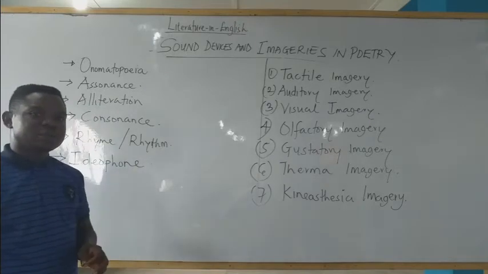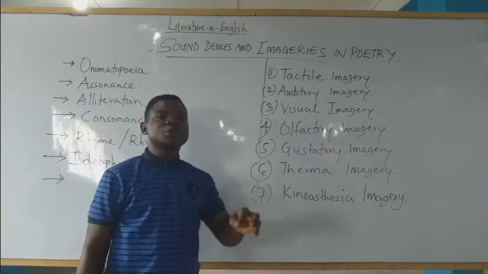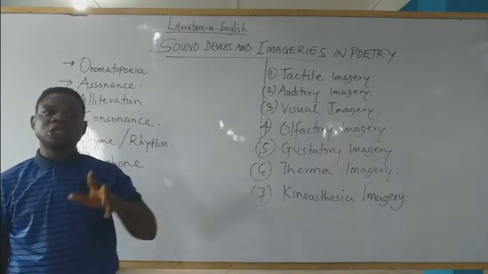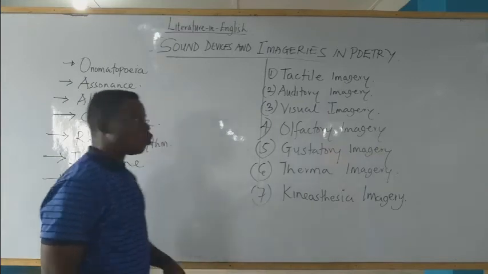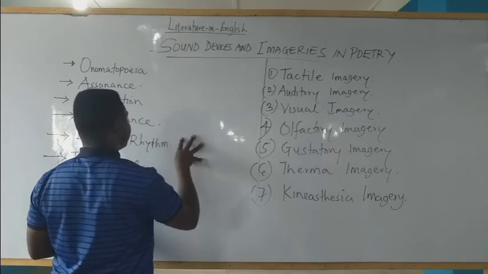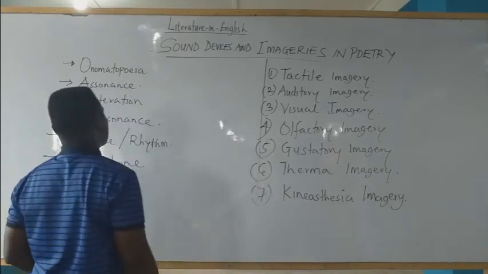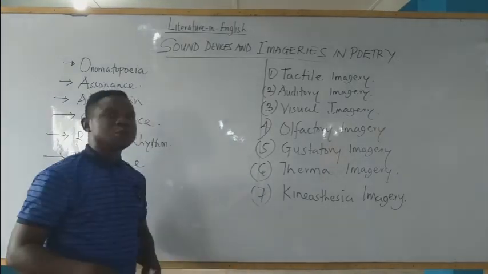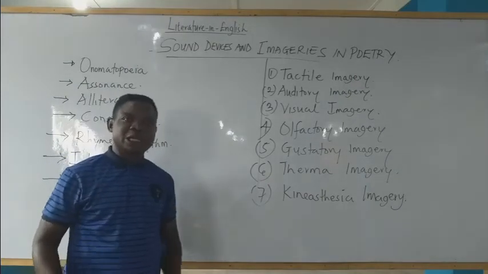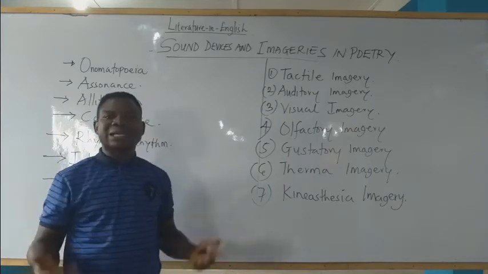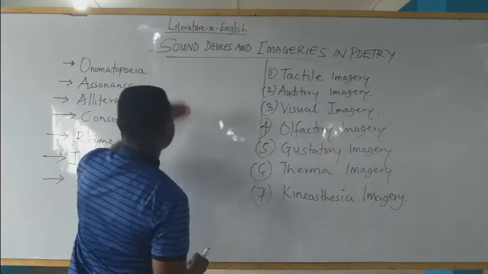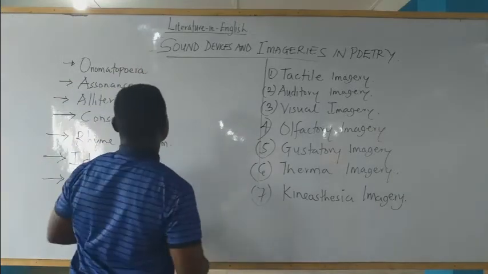A device where there is use of high-sounding words to indicate their meaning is called onomatopoeia. It can be sounds of animals or sounds of human beings.